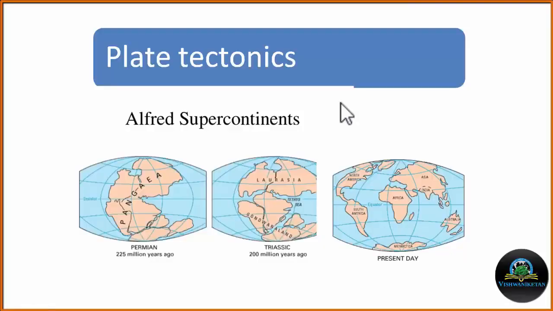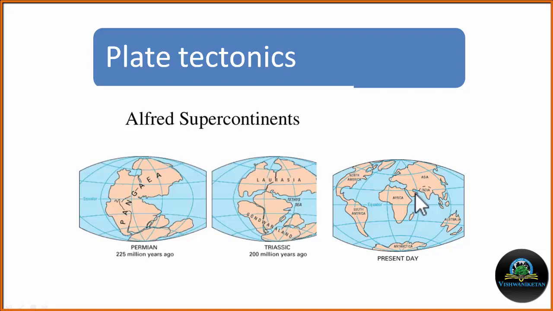Hello viewers, today's topic is plate tectonics. The theory of plate tectonics states that the Earth's outermost layer is fragmented into a dozen large and small plates that are slowly moving relative to each other. The continents have not always been arranged like they are today.